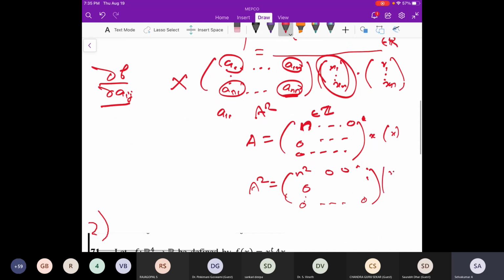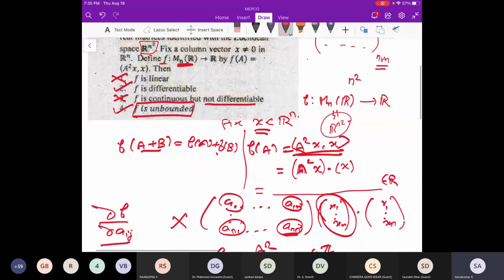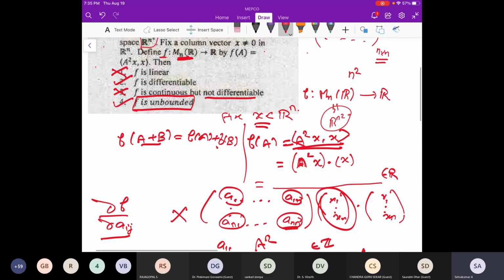So when you multiply with x1, x2, ..., xn, and take the dot product with x1, x2, ..., xn, whatever you are getting is n square times x1, and again dot x1. So this will be n square times x1 square. You just check it, I said it quickly. You just think about it. This inner product of A square x comma x will be this, when A is this. So n square is any, right? As n tends to infinity, this also goes to infinity. So it is unbounded because of that. So this is true. Is that clear? Any doubt here? It's clear. Yeah, thank you.